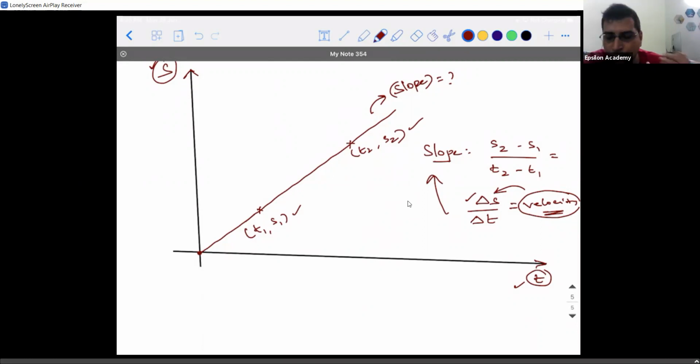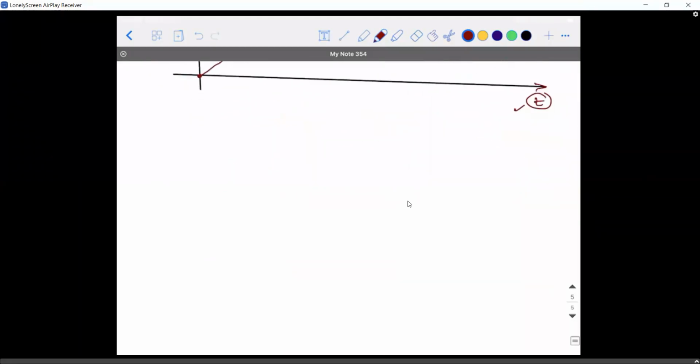So going forward, if anybody asks you, what does the slope of a displacement time graph tell you? You have to say velocity, that's it. Slope of a displacement time graph is velocity, that's it. Now, how can you apply it on a more matured level?